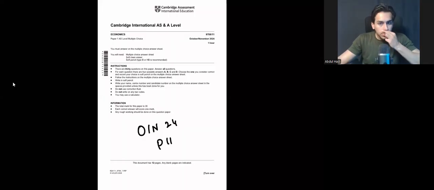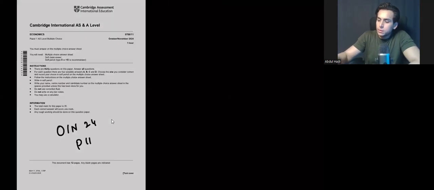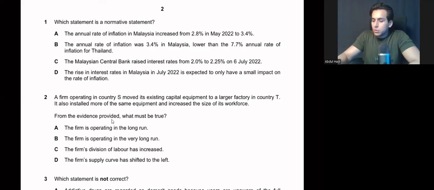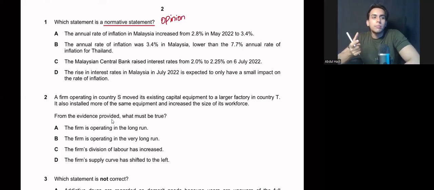Alright, so we are going to attempt October/November 24, paper 11, paper 1, variant 1. The first question is, which statement is a normative statement? And again, we know that a normative statement is an opinion. The difference between fact and opinion is that facts have a numerical value, like in these options that we have.